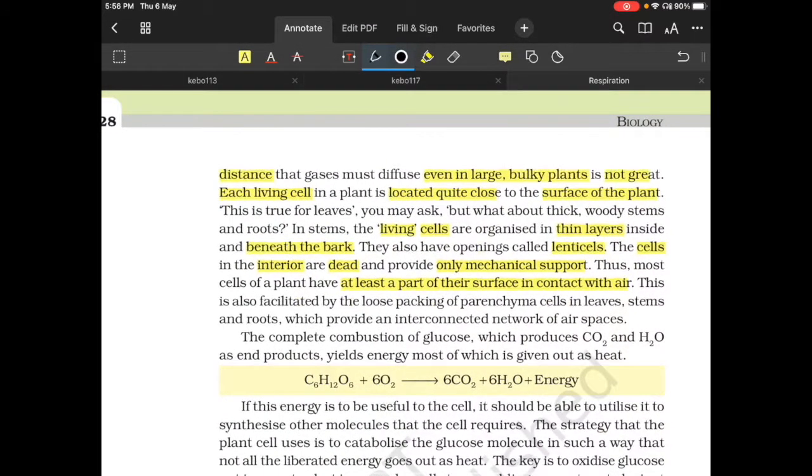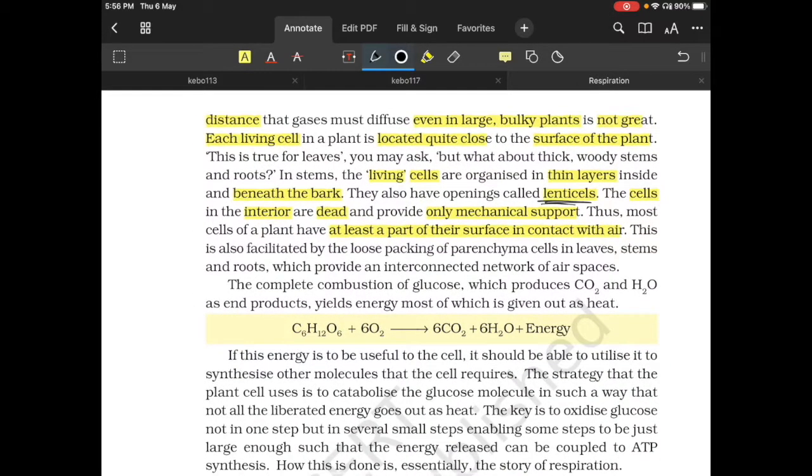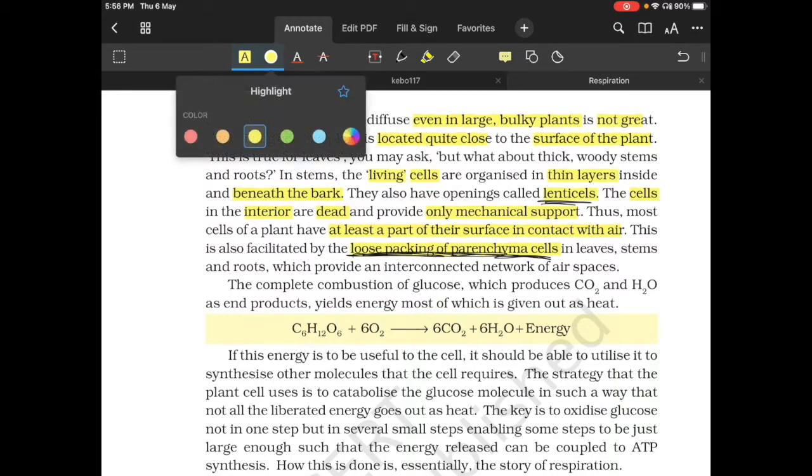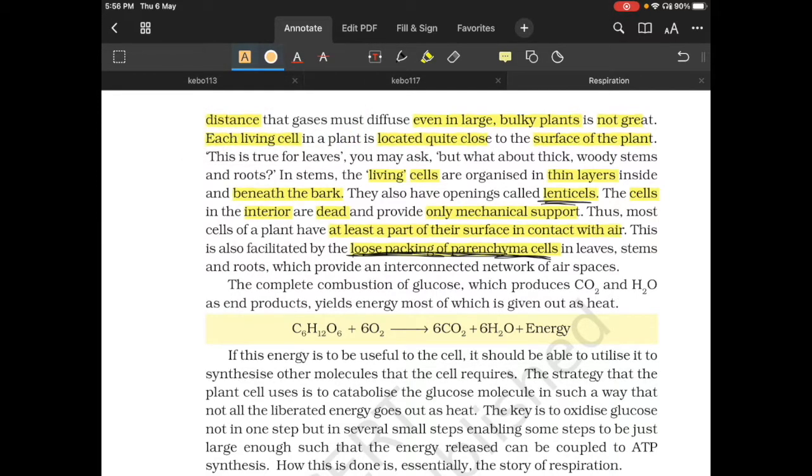And the other point is that the openings are lenticels and the interior is dead. Mechanical support, we've already seen this, so we are moving on. This is also facilitated by the loose packing of parenchyma cells. What is also facilitated? The gaseous exchange is also facilitated by loose packing of parenchyma cells because they provide an interconnected network of air spaces.